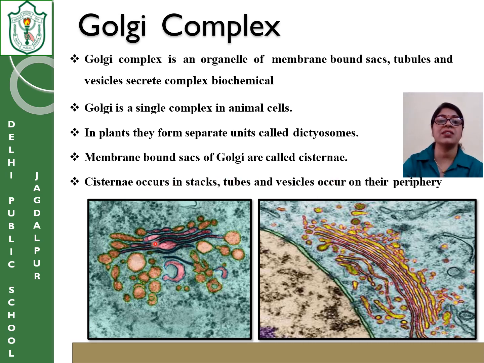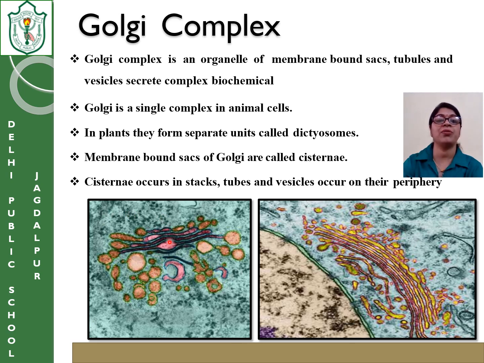These are the cisternae, and these circular parts are sac-like and form the lysosomes. Now, one thing more you should remember, the part which is facing the nuclear membrane is called the cis face, and the area which is facing towards the periphery or the plasma membrane is called the trans face.